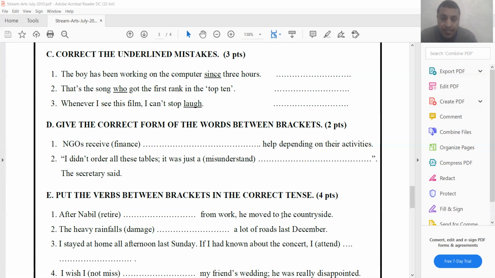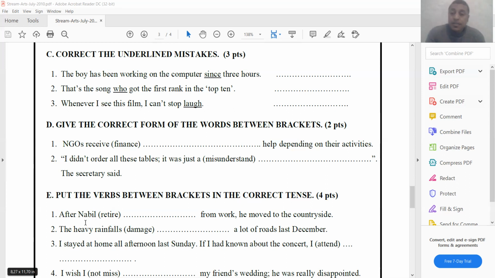So this implies that this sentence is in the past. And there are two actions in this sentence. The first action, retire, and then moved. So we have the word after, so there is some kind of sequence or order. Which action happened first? Of course, retire.